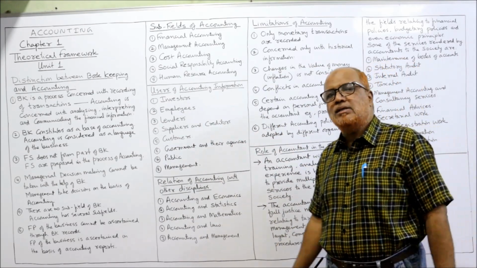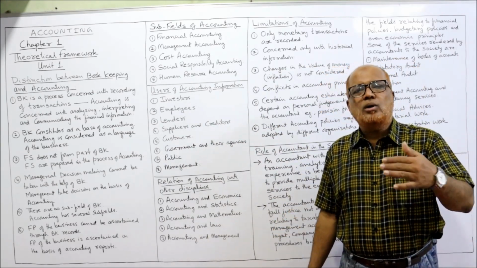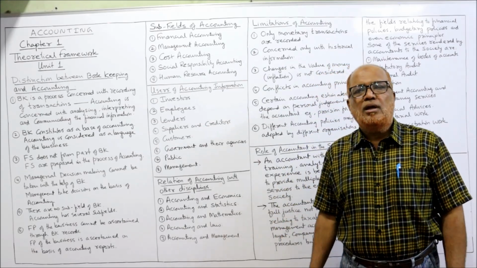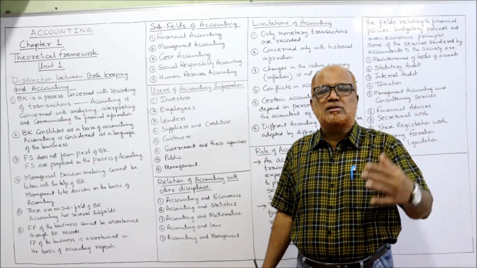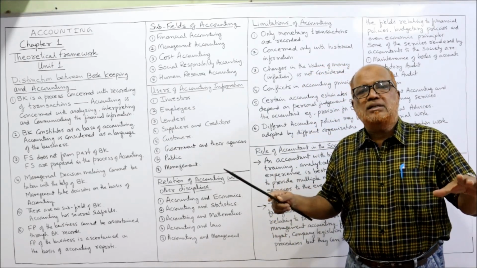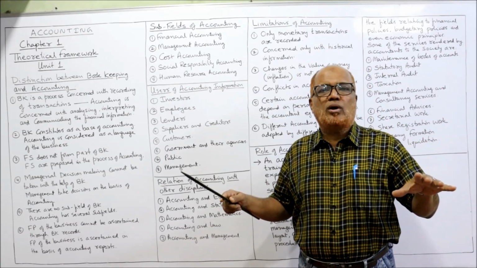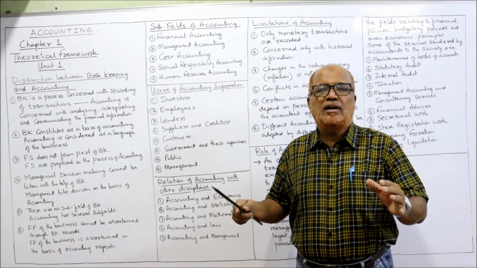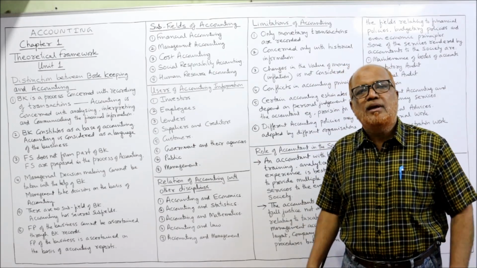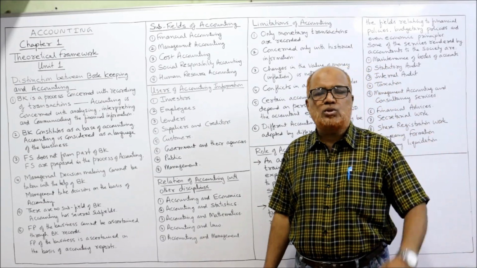Secondly, employees. Employees are also interested in the accounting information because the growth of employees depends on the growth of the organization. If there is stability, if there is growth in the organization, then definitely the employees will wholeheartedly work in the organization. They will never think of going out.